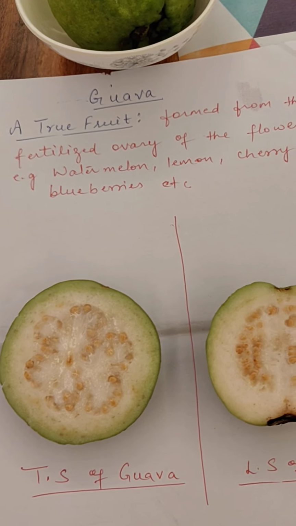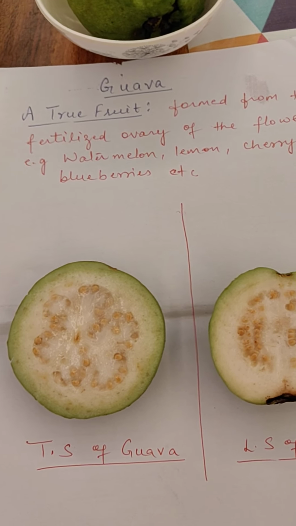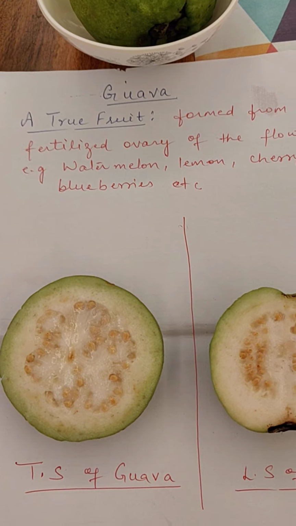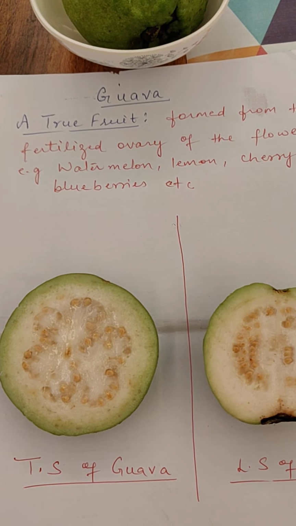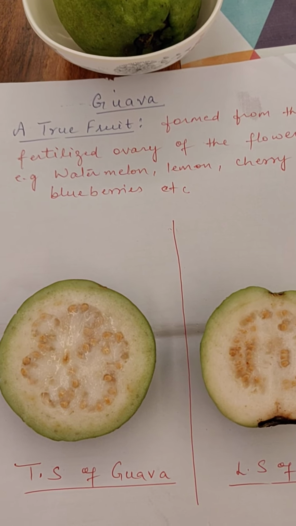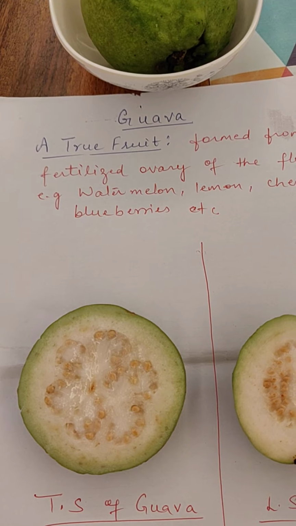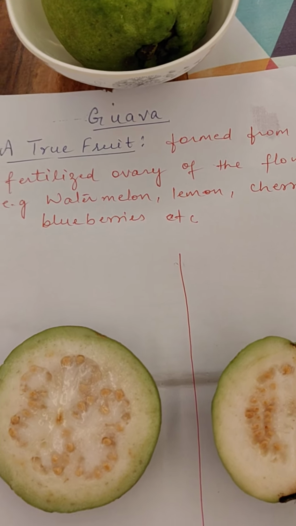So we can learn the definition of true fruit as a fruit which has developed from the fertilized ovary of the flower, and in this fruit only the ovary part is participating, no other areas of the flower are participating.